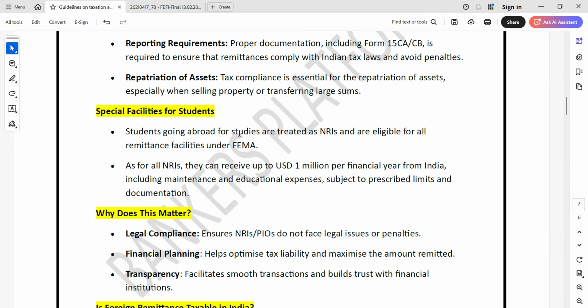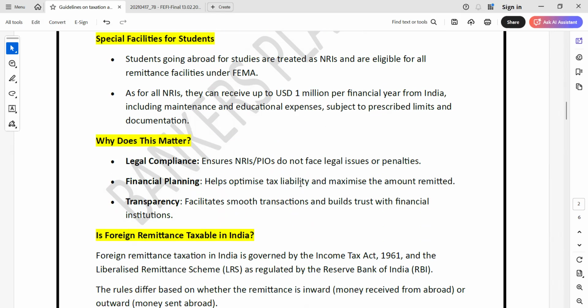So, special facility for students. Students going abroad for studies are treated as NRIs and are eligible for all remittance facilities under FEMA. For all NRIs, they can receive up to $1 million per financial year from India, including maintenance and education expenses. So why does this matter? Legal compliance is required, financial planning, transparency.